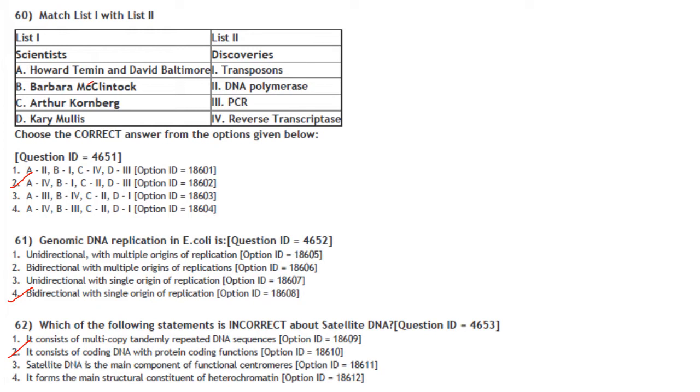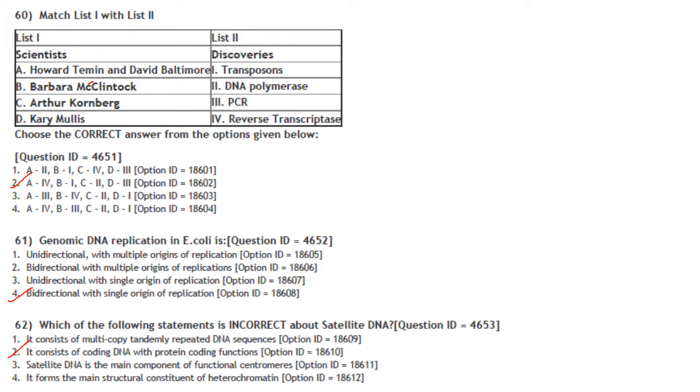It consists of multi-copy randomly repeated DNA sequences. That is correct. It consists of coding DNA with protein coding functions. No, it doesn't contain any coding DNA region. Then satellite DNA is the main component of functional centromeres. Yes. And it forms the main structural constituent of heterochromatin.